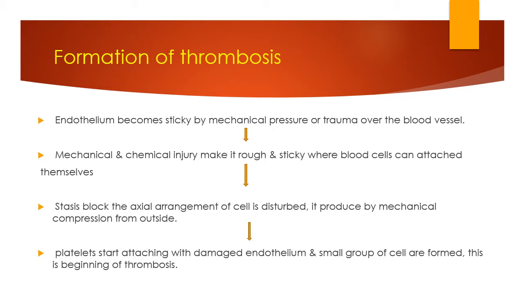Because of the trauma, platelets are attached to the endothelium for the repair process, and a small group of cells is formed. This is the beginning of thrombosis, because the platelets help in the formation of the blood clot, and in the formation of thromboplastin, prothrombin and fibers, because of the repair process.